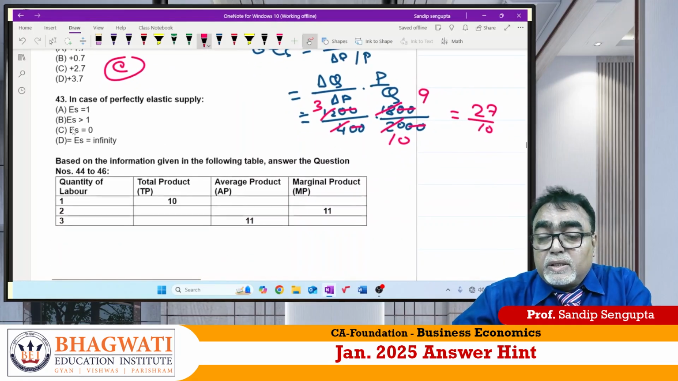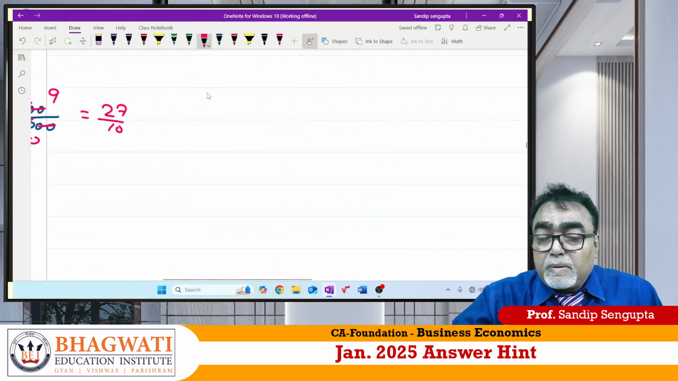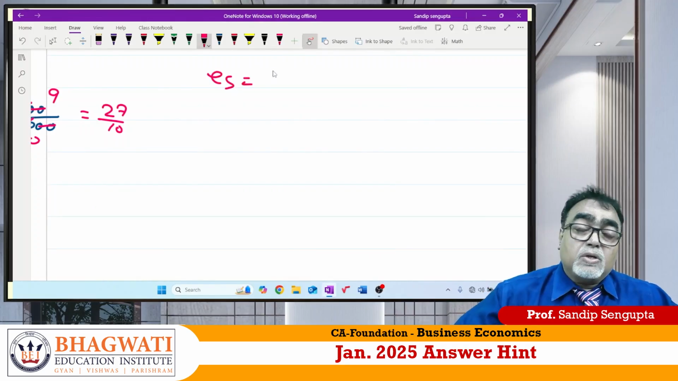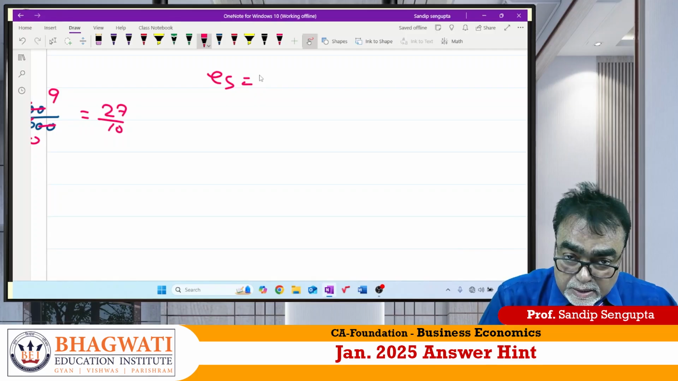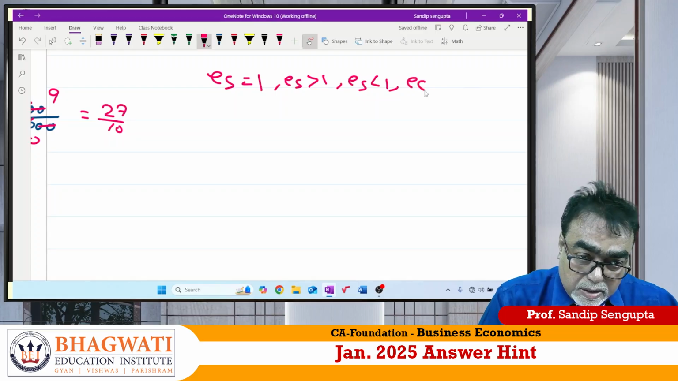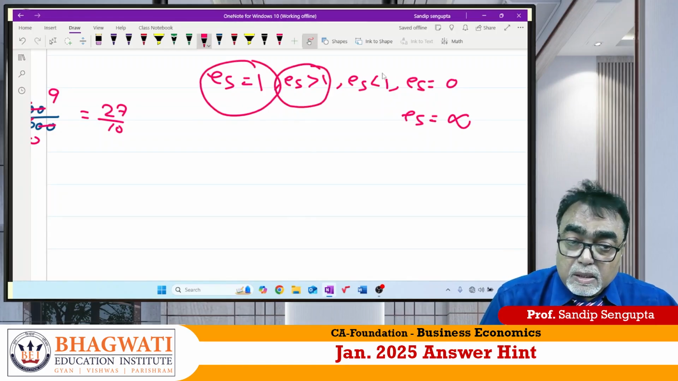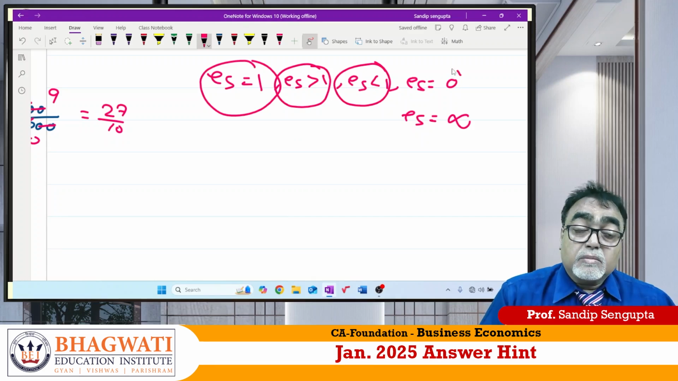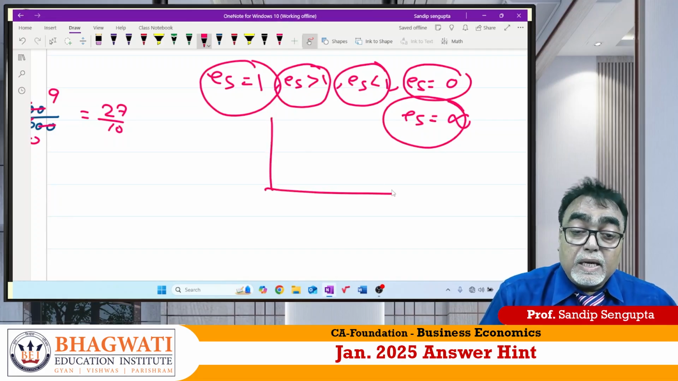Achha. 43. In case of perfect elastic supply, what is elasticity of supply? Change in quantity supplied due to percentage change in price. Correct? It can be 1, it can be greater than 1, it can be less than 1, it can be equal to 0, it can be equal to infinite. Es equal to 1 means unit elastic, greater than 1 means more elastic, less than 1 means less elastic. Es equal to 0 means perfectly inelastic, Es equal to infinite means perfectly elastic.